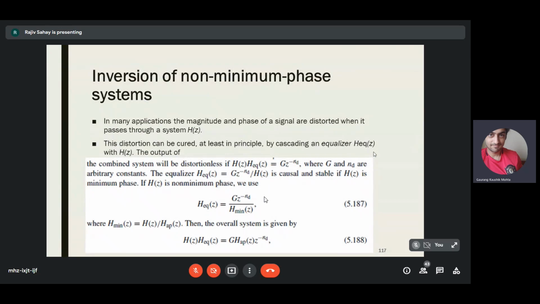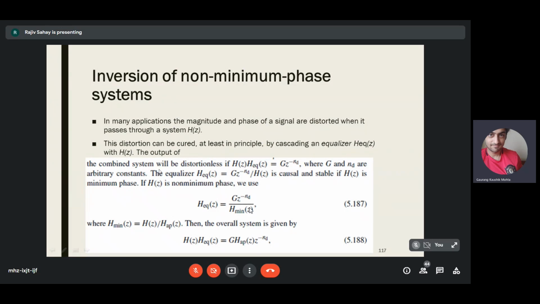Why do we need to do this analysis of minimum phase, all pass, and maximum phase? We want to build what is called an equalizer system. In many applications, magnitude and phase of a signal are distorted when it passes through a system H of Z. So we want to invert it. We were talking about invertibility of systems and we discussed minimum phase systems. So we can cascade an equalizer with H of Z. An equalizer is basically the inverse of H of Z.